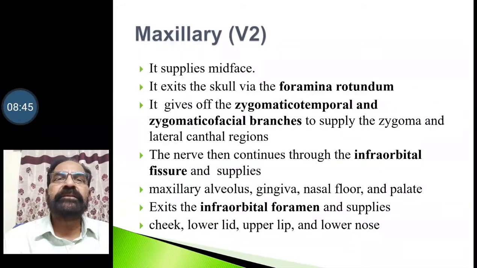Then we have the maxillary division, V2. It supplies the midface. It exits the skull via the foramen rotundum. It gives off zygomaticotemporal and zygomaticofacial branches to supply the area of the zygoma and lateral canthal regions. The nerve then continues through the inferior orbital fissure and supplies the maxillary alveolus, the gingiva, the nasal floor and the palate. Then it exits the infraorbital foramen and supplies the cheek, lower eyelid, upper lip and lower nose.